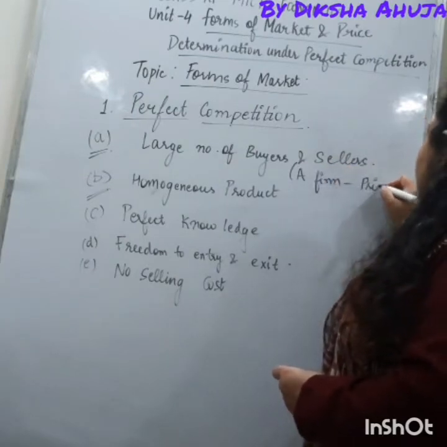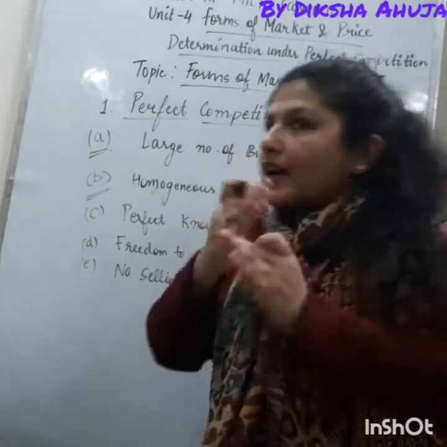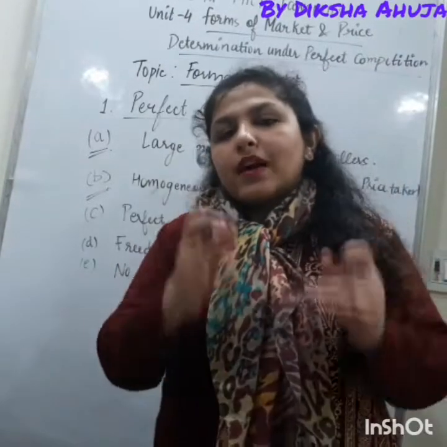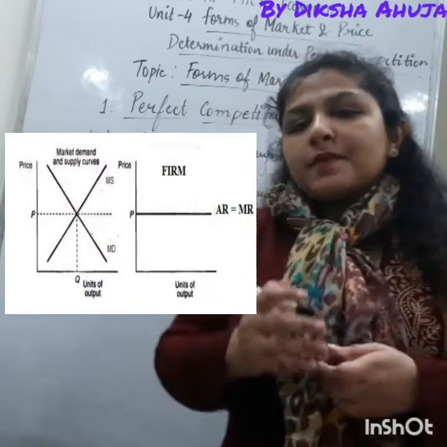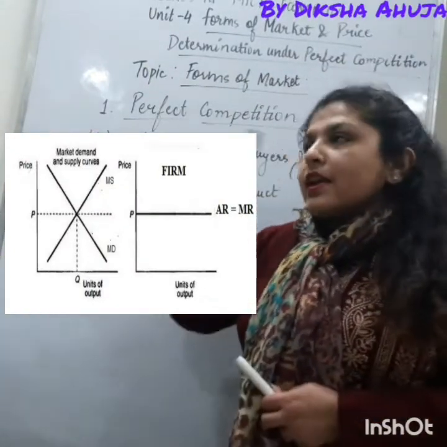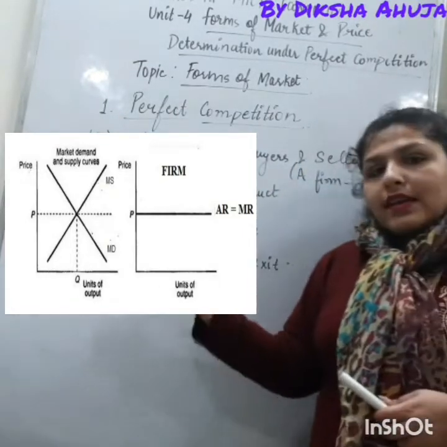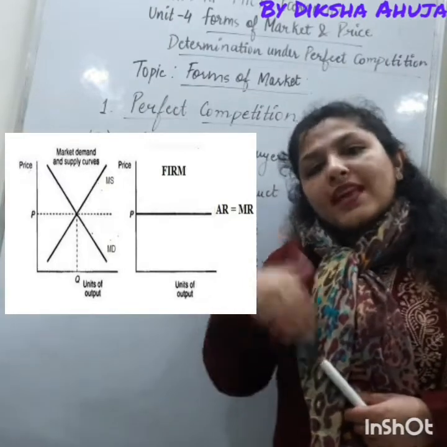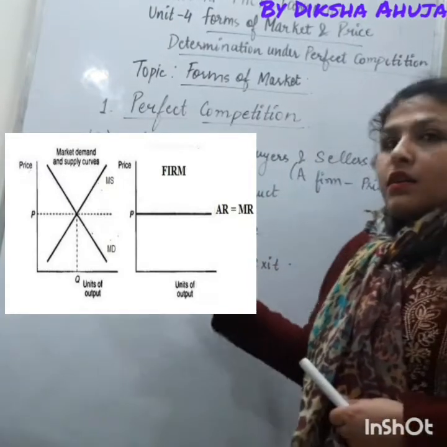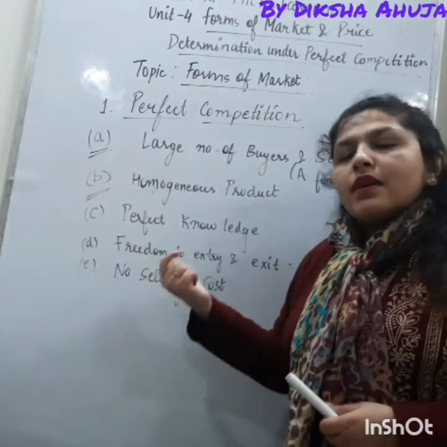So how is the market price determined? It is determined by the market forces of demand and supply. You can have a look at this picture: this is the diagram of the industry. The industry is the price maker, where demand and supply intersect, and this is the diagram of a firm. A firm has to take the price as given. So the AR curve is a horizontal line parallel to the x-axis.